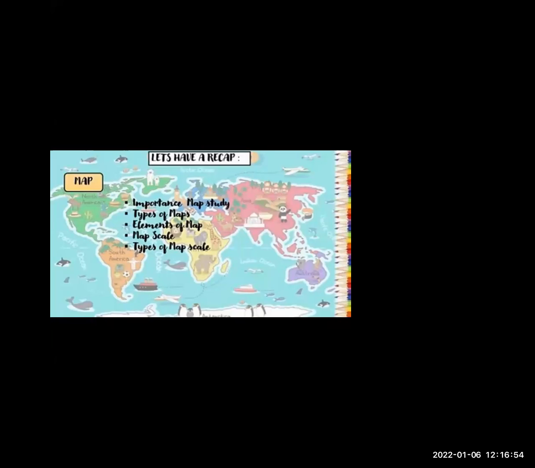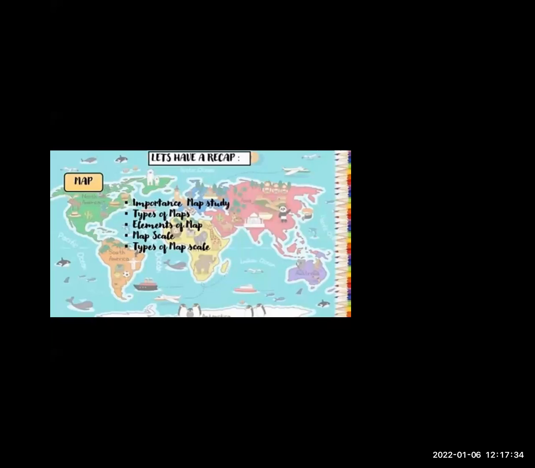And you should not confuse between the large scale map and small scale map. It is quite different from the types. The types of map scale mean only 3 types: first one I have said, verbal, then numerical, then linear, or you can say graphical. This large scale and small scale is different from this type of map.